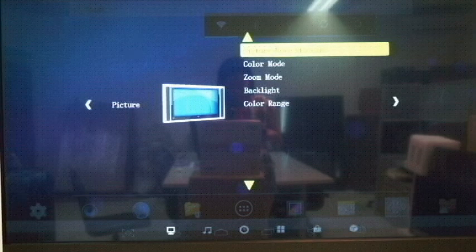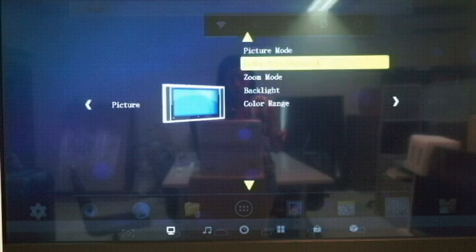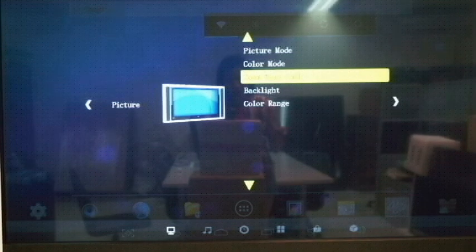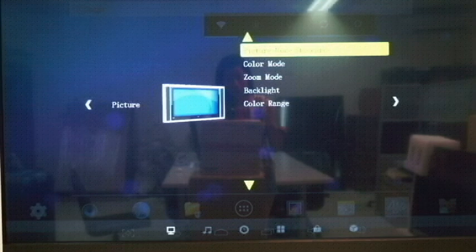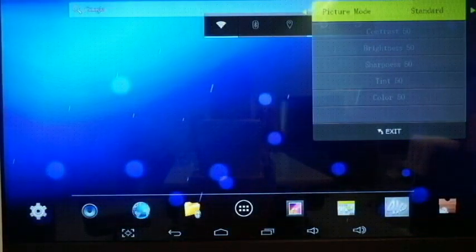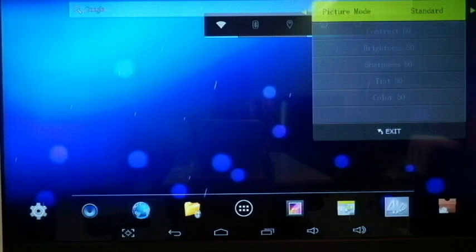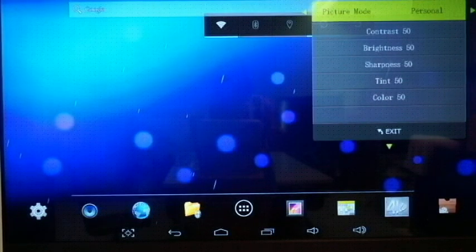Picture adjustment, including picture mode, color mode, zoom mode, backlight, color range. First one, picture mode. Picture mode has 4 options: standard, dynamic, soft, and personal.